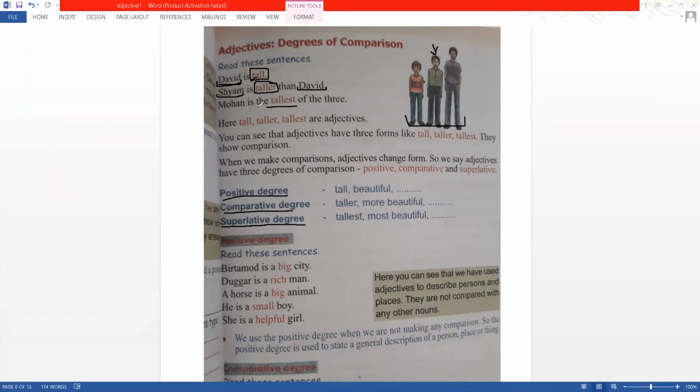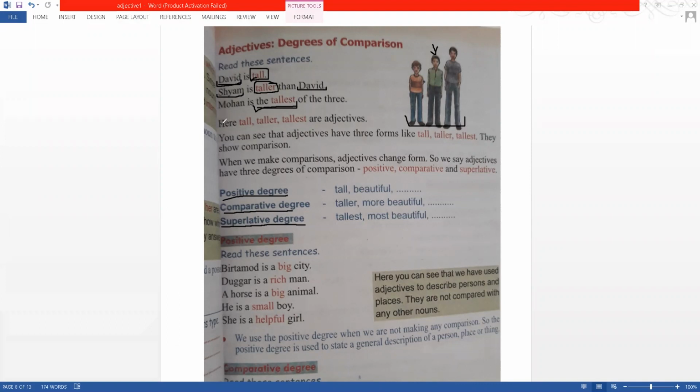So when we talk about all three or everything that is there, and we talk about the most tall, then we use the superlative degree, tallest. In this way, we have three degrees of adjective. One just gives a property to certain nouns like tall, beautiful, simply using an adjective. The second one is comparing between two things.